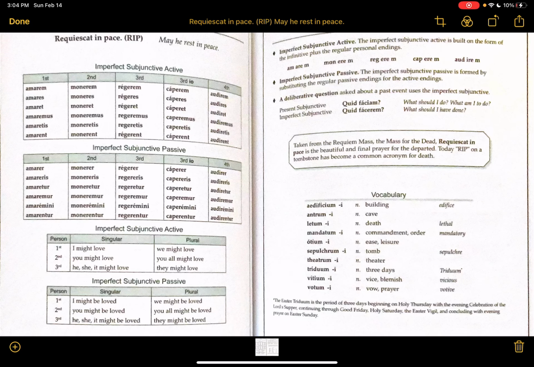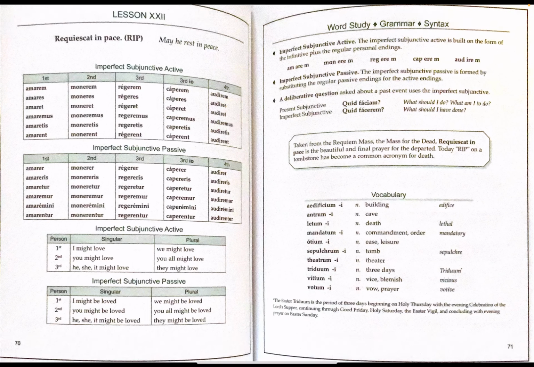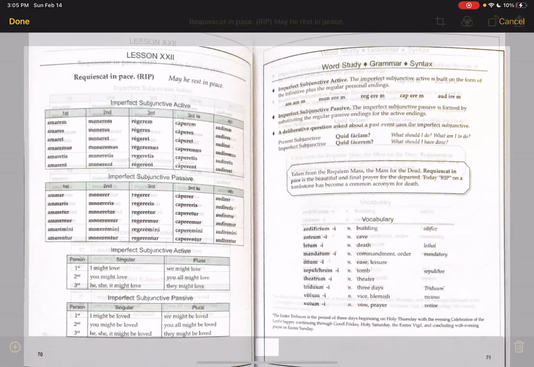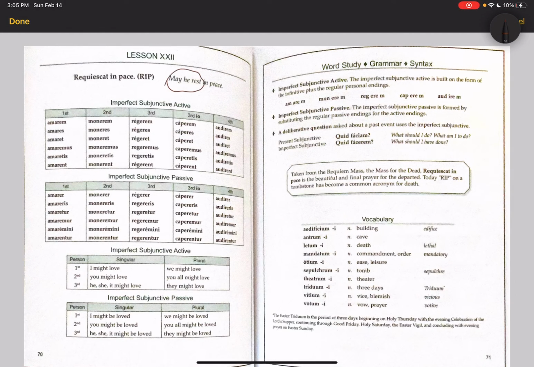All right, so lesson 22. I don't usually talk that much about the saying, but I thought this one is interesting. So we're all familiar with RIP, which means rest in peace. But you may not know that this is a Latin phrase, so it's actually requiescat in pace, which is the same sentiment, but it's may he rest in peace. You notice that requiescat, if you're paying attention, is a subjunctive verb, so that's where we get the may from may he rest.